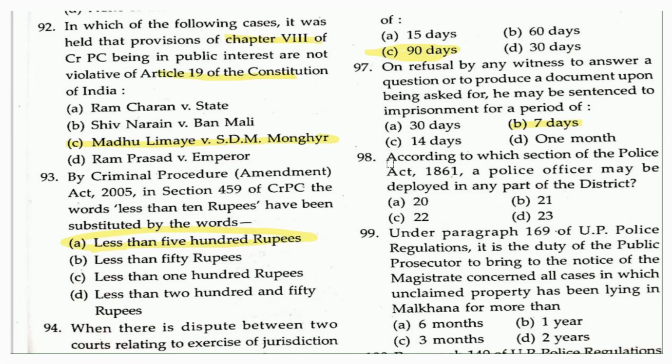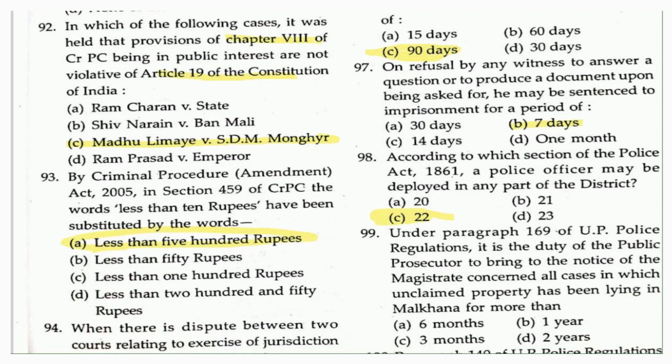Now let's start the question from the Police Act 1861. Which section is here? Section 20, 22, 21, or 23. So yes, the option is Section 22. By virtue of Section 22 of the Police Act, a police officer can be deployed in any part of the district.